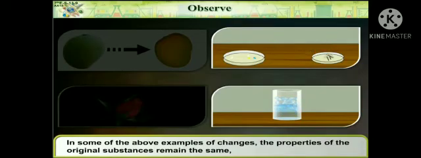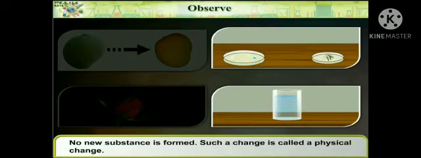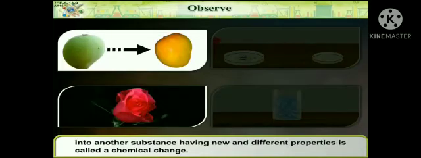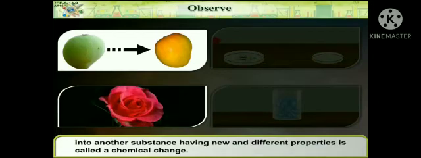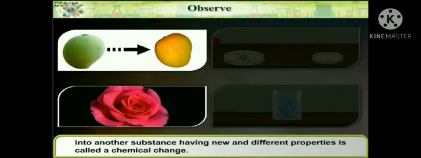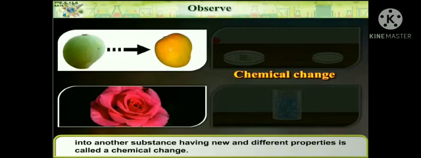In some of the above examples of changes, the properties of the original substances, that is, their composition, remain unchanged. No new substance is formed. Such a change is called a physical change. A change in which a substance is converted into another substance having new and different properties is called a chemical change.